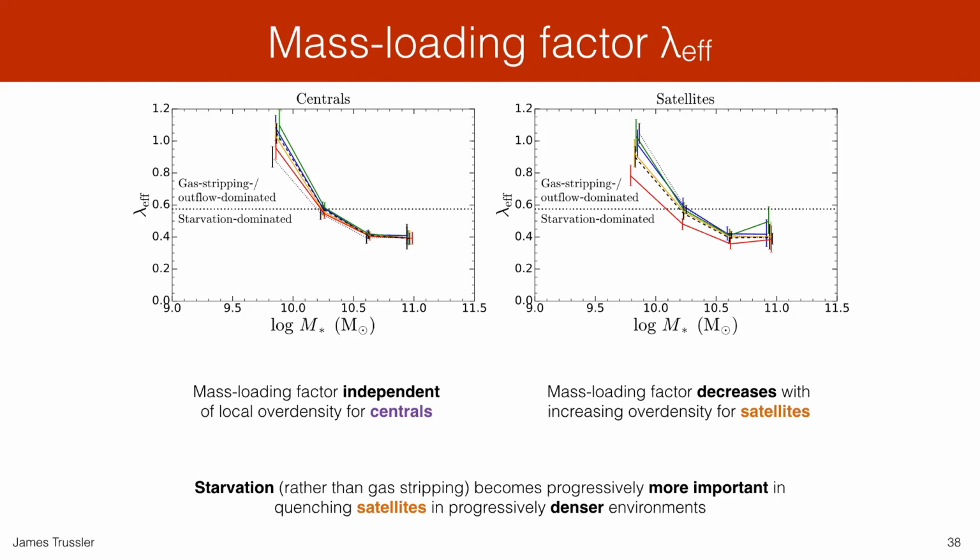In great contrast to this, as we focus on the right panel for satellites, we do find an environmental dependence of the mass loading factor decreasing with increasing overdensity for satellites. So the quenching of satellite galaxies in dense environments shown in red is relatively more starvation dominated than for satellite galaxies in low density environments shown in blue. And so what this indicates from our results is that starvation, rather than gas stripping, actually becomes progressively more important in quenching satellites in progressively denser environments.